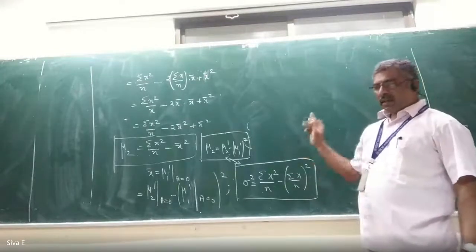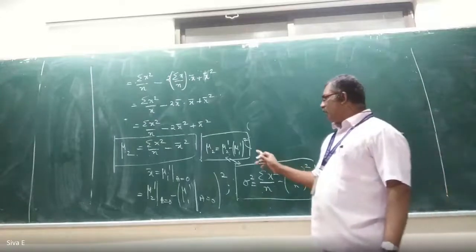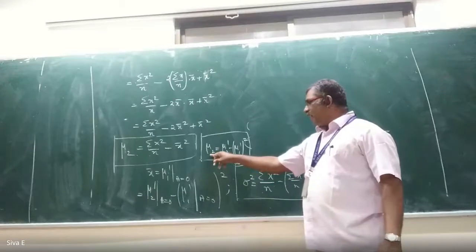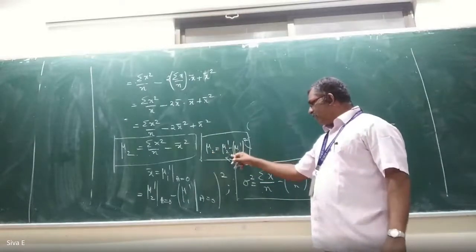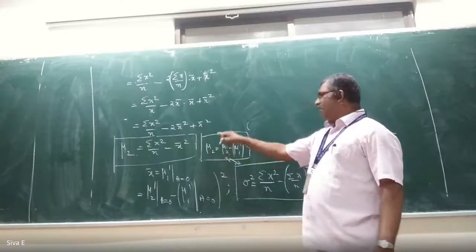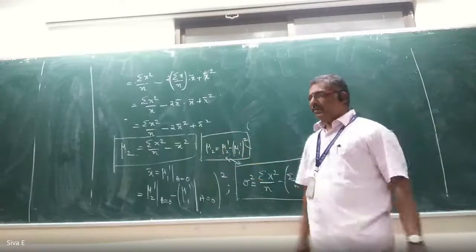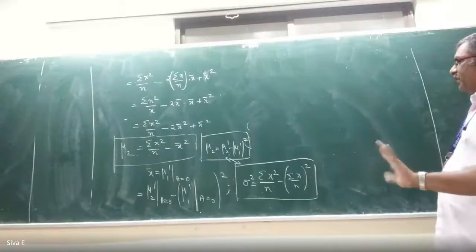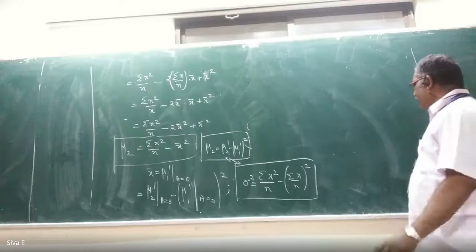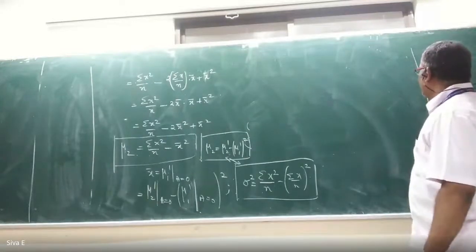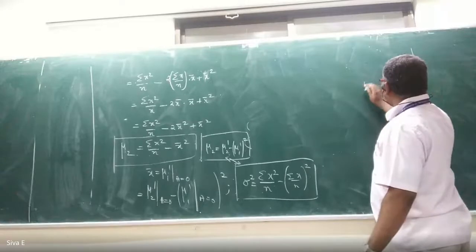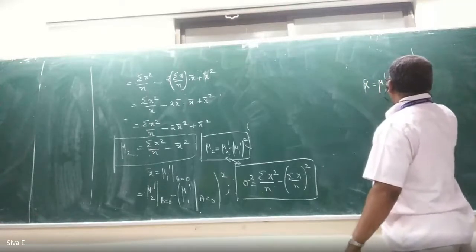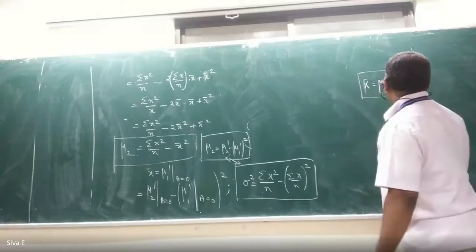For r greater than or equal to 2, the moment about the mean in terms of the moment about the origin and in terms of the moment about the point are the same. When r equals 1, it is not the same. It is a different formula: x bar equals mu 1 dash plus a. Both are different.